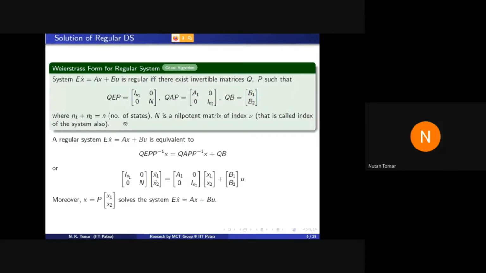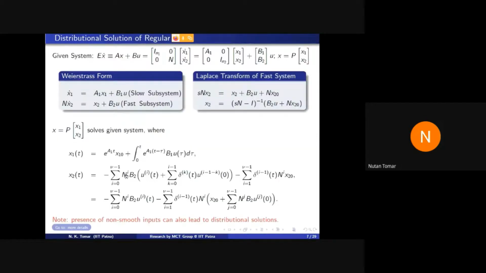After converting the given system into the Weierstrass form, we can write the solution. This is given, we can convert it into Weierstrass form, and we can find x1 and x2. Then if we apply P on this vector x1 and x2, it returns x, the solution of this system.